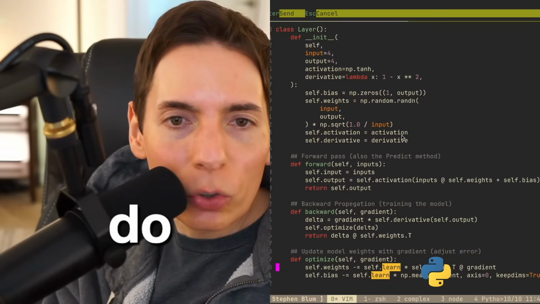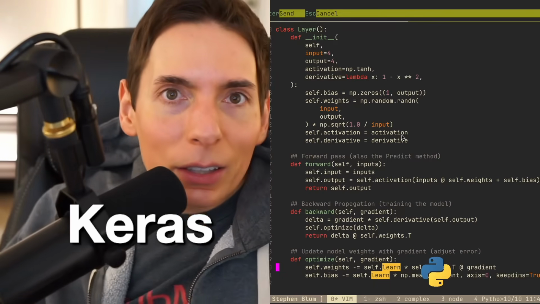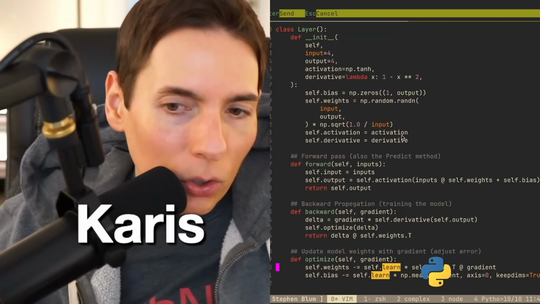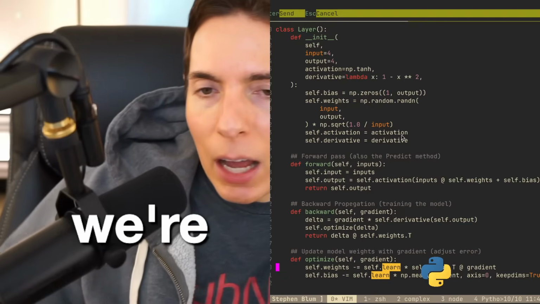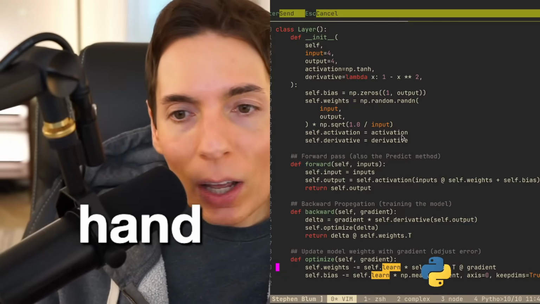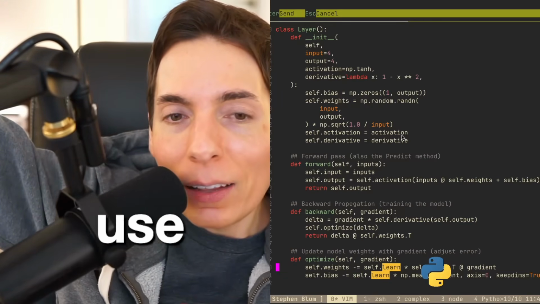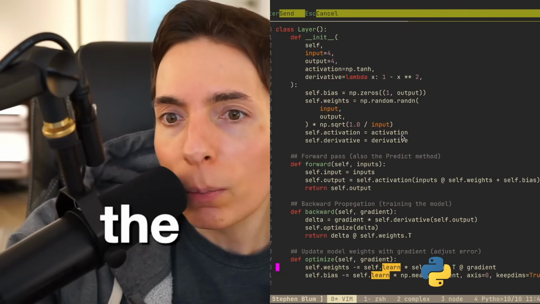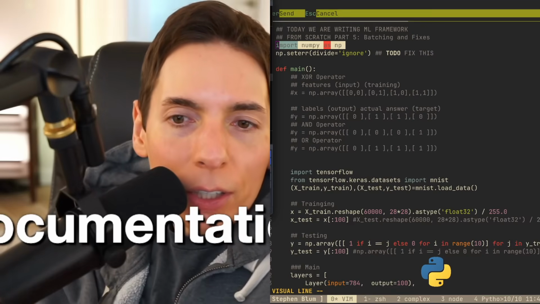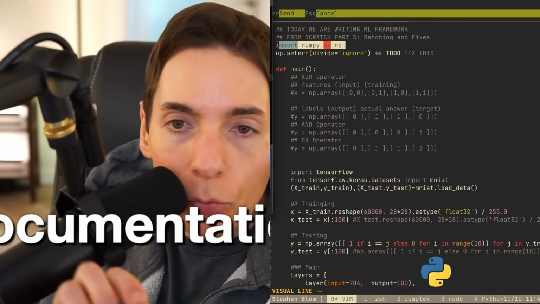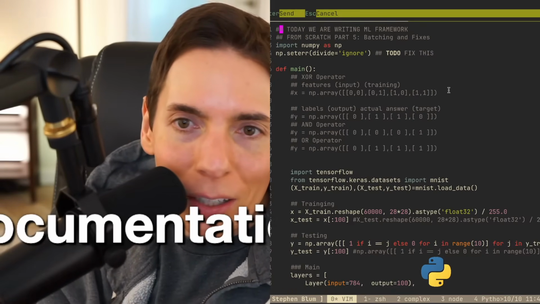Why don't you just use Keras? Yes, Keras is the way you want to do it. But because we're implementing the algorithm by hand ourselves for learning purposes, in order to learn how to use AI, I think just implementing the core algorithms yourself is really beneficial. We are teaching how to build your own deep learning framework from scratch.